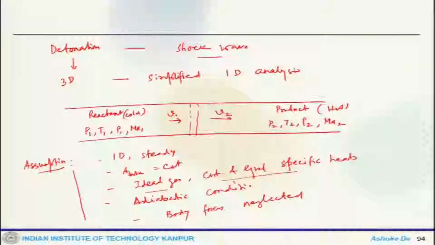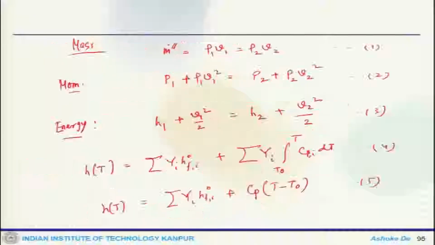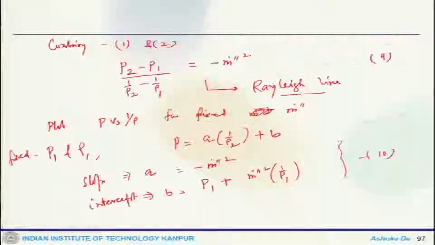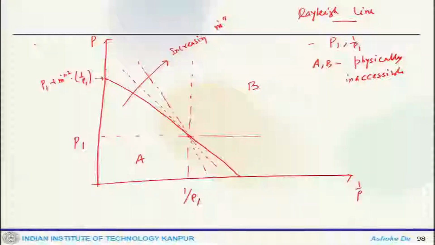And obviously no body forces are considered. So, considering these assumptions, we looked at our mass conservation, momentum conservation, energy, then using the expression for enthalpy, we finally got this for the Rayleigh line, where with a different mass flow rate we get this.